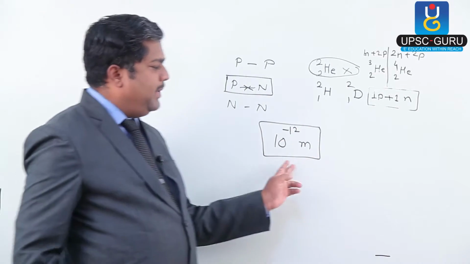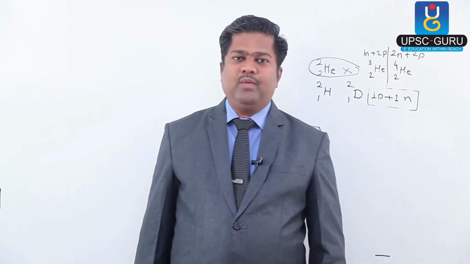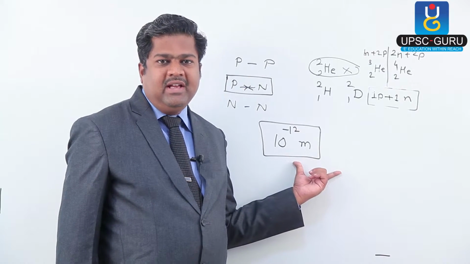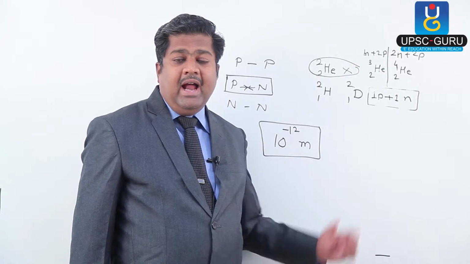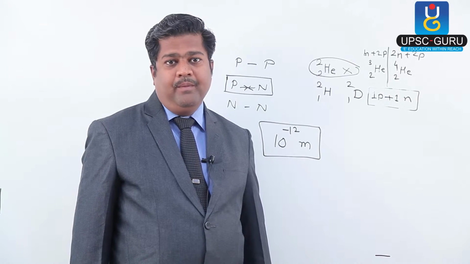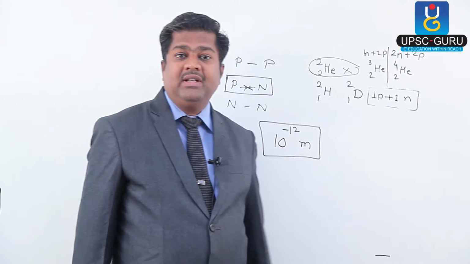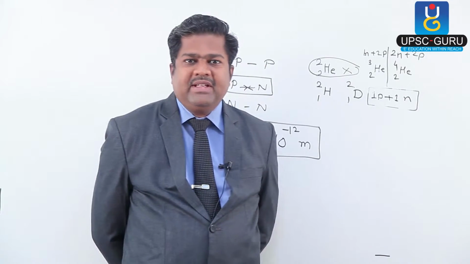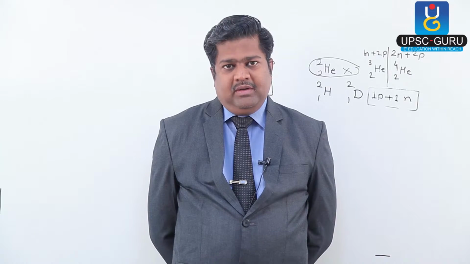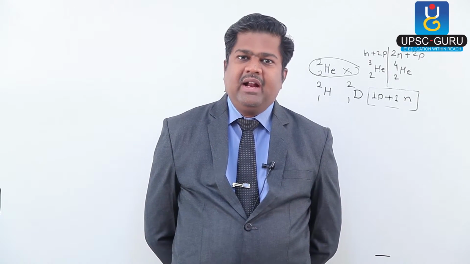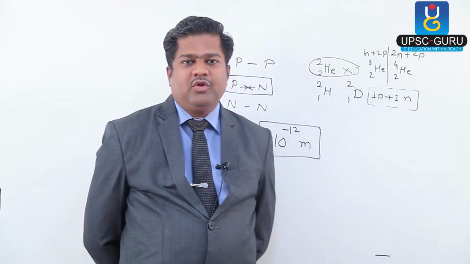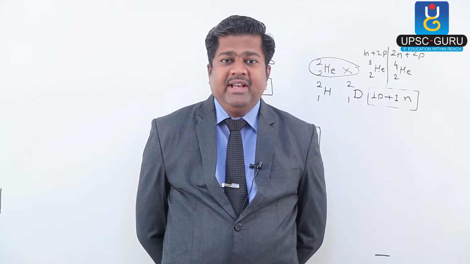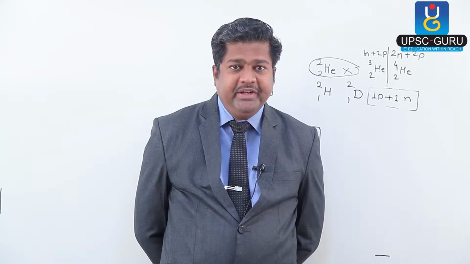If the distance between two particles is less than 10 raised to minus 12 meter, then only these forces have existence, and in order to be effective, it should be even less than 10 raised to minus 12 meter. Then only it has effectiveness. Effectiveness and existence are different. These forces exist around 10 raised to minus 12 meter, but they are practically effective when the distance between two particles is even less than 10 raised to minus 15 meters.